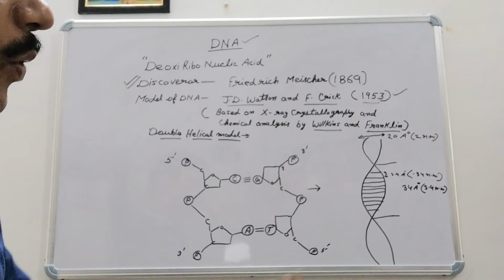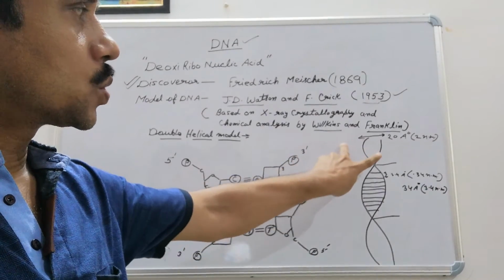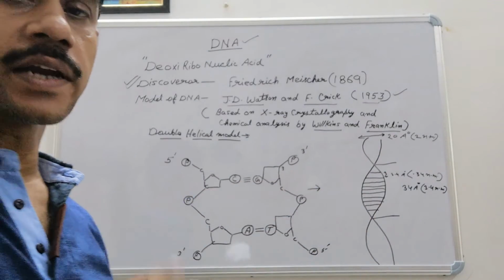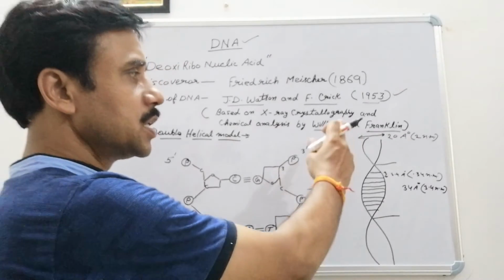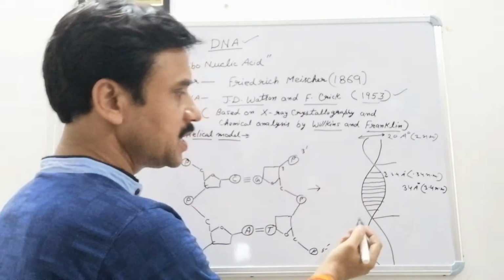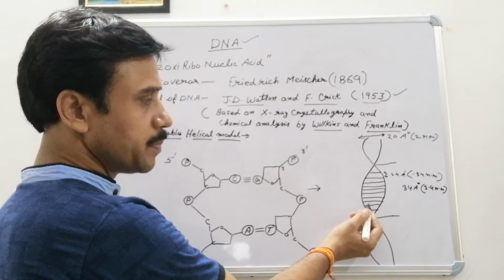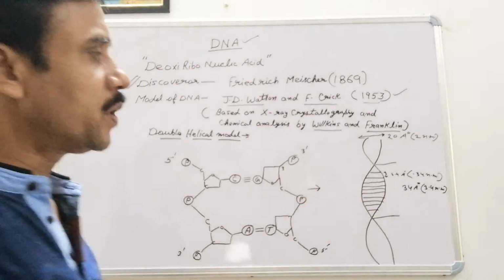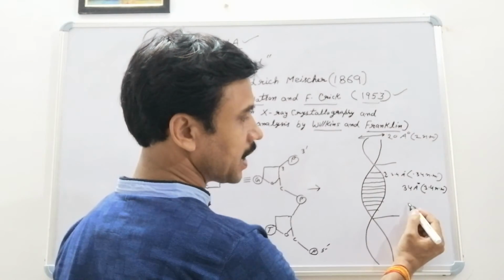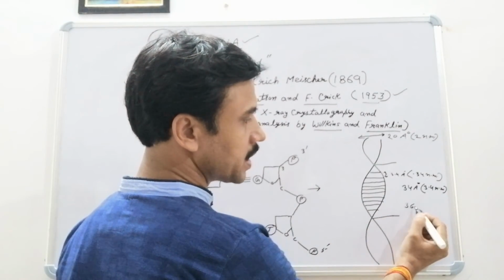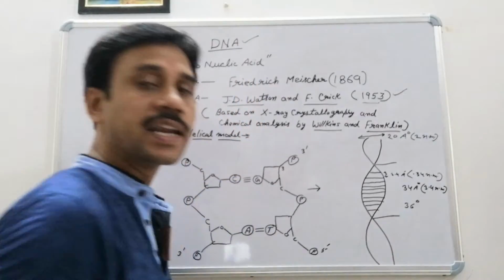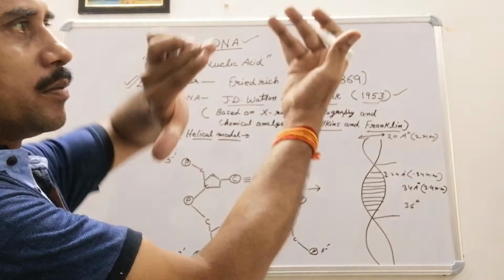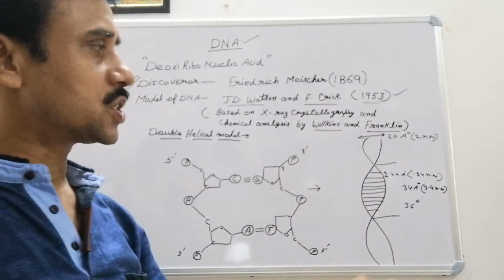So I think it is clear to everyone. Now one more thing: these two chains are coiled on each other in a clockwise manner, that means in a right-handed fashion. On coiling, between two base pairs, wherever the base pairs come, the angle of twist is 36 degrees. So a 36 degree angle comes between the base pairs, and ultimately these base pairs form our entire structure of DNA.